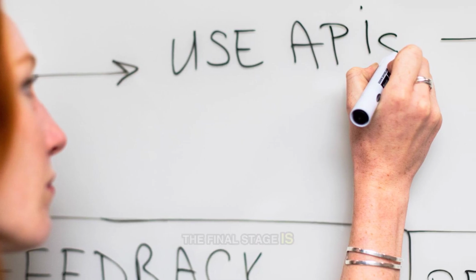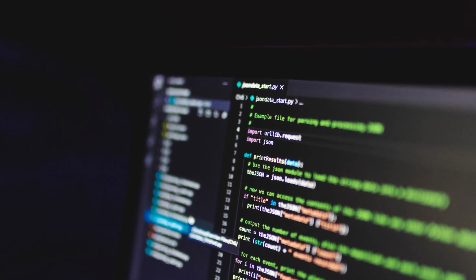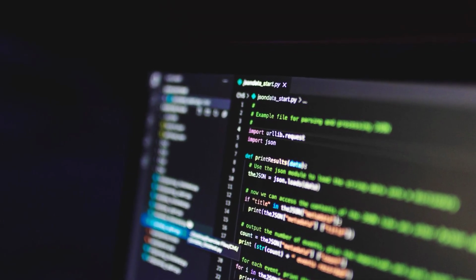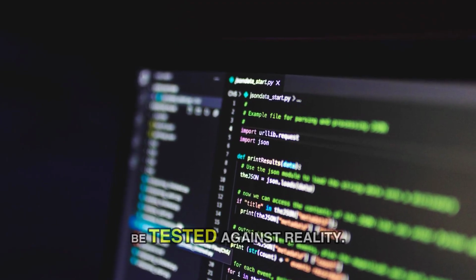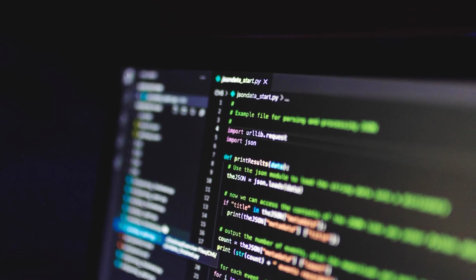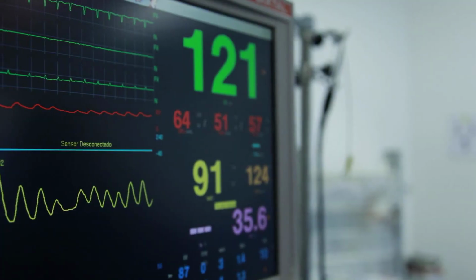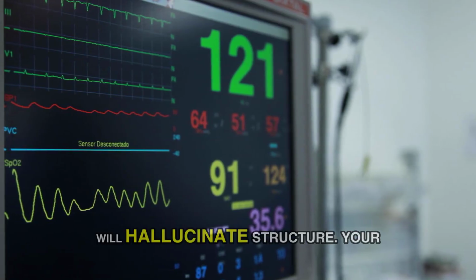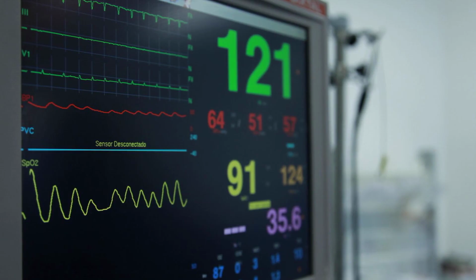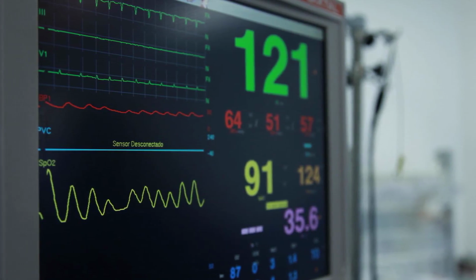The final stage is the output validation loop. Don't trust the agent's output, treat it as a hypothesis that must be tested against reality. If you're asking an LLM to perform a task that requires strict JSON output, but the prompt was ambiguous, it will hallucinate structure. Your job is to enforce the contract.